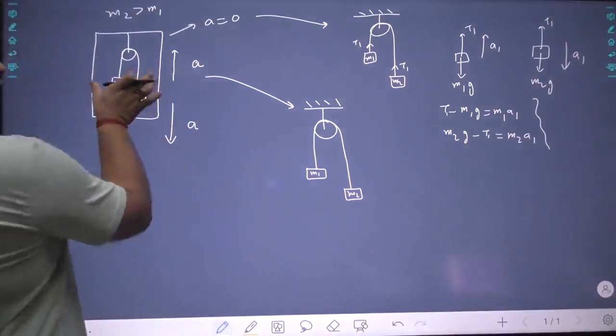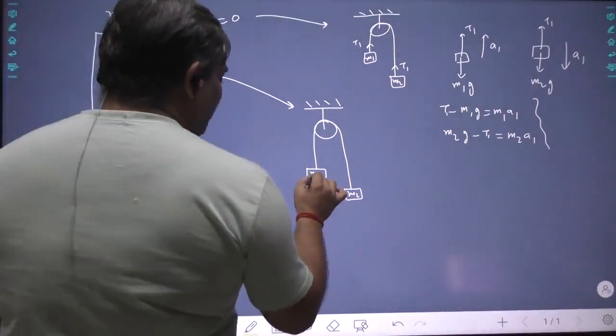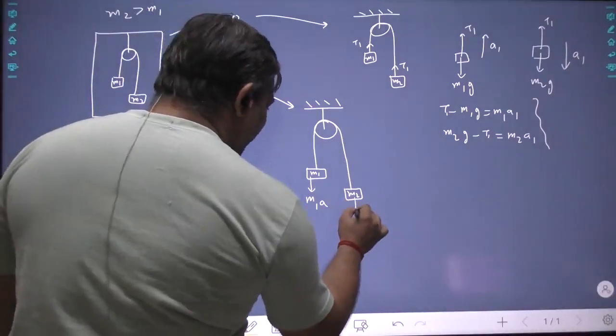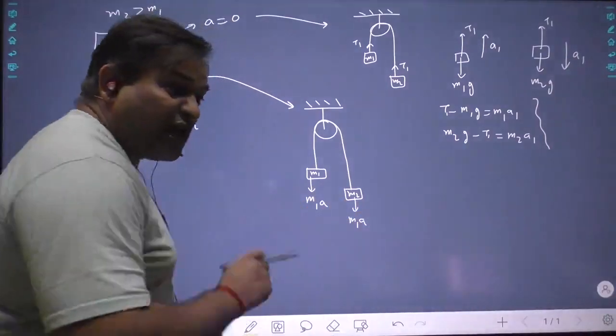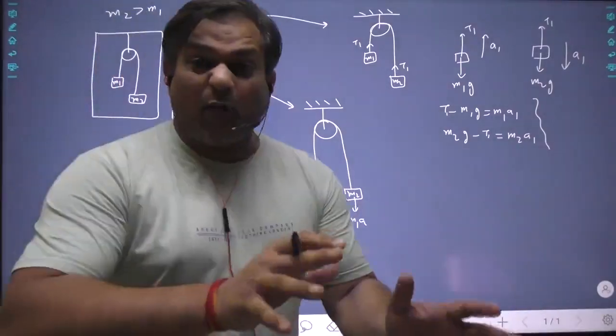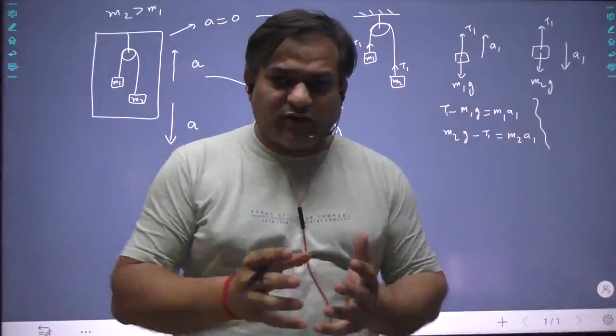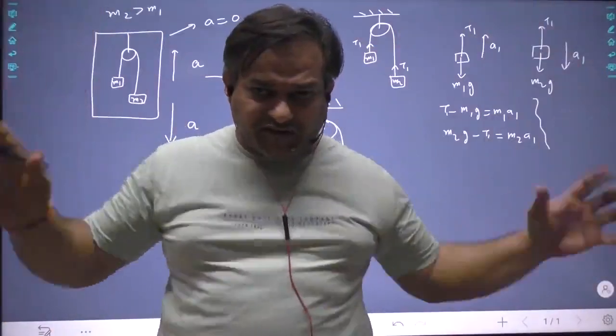And since it is going upward, you will have a pseudo force, M1A, acting on every object downward. Every object having mass. It is very simple. You have a support or a box or a system.